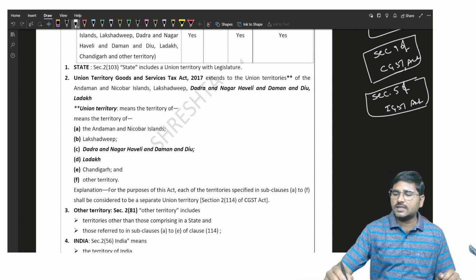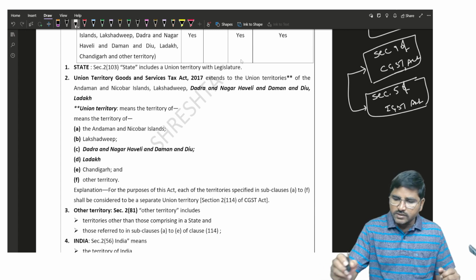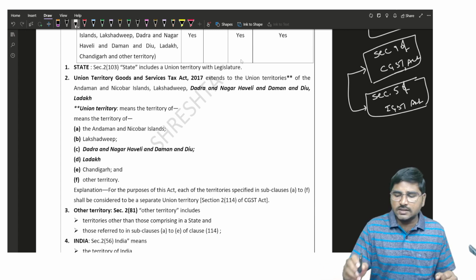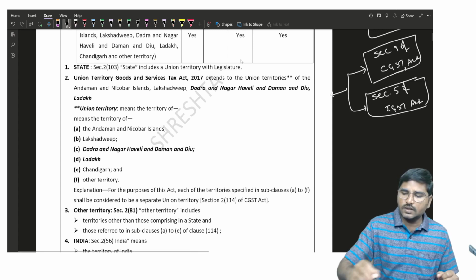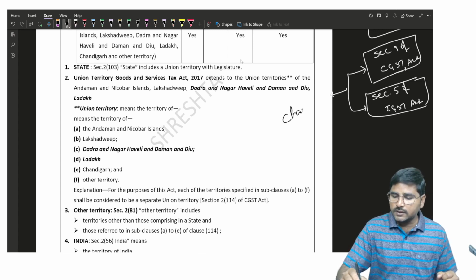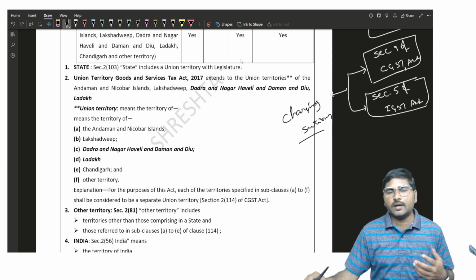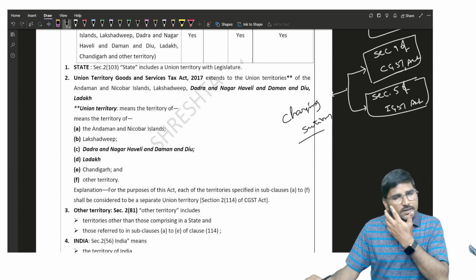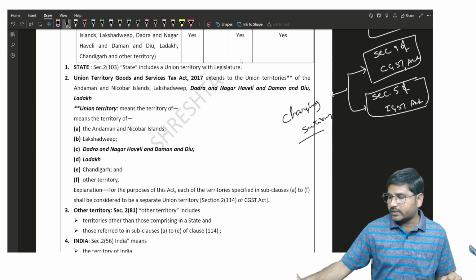So section 9 of the CGST Act and section 5 of the IGST Act are both charging sections. These two sections empower the central government to levy GST. That is the reason why we consider these sections as charging sections.